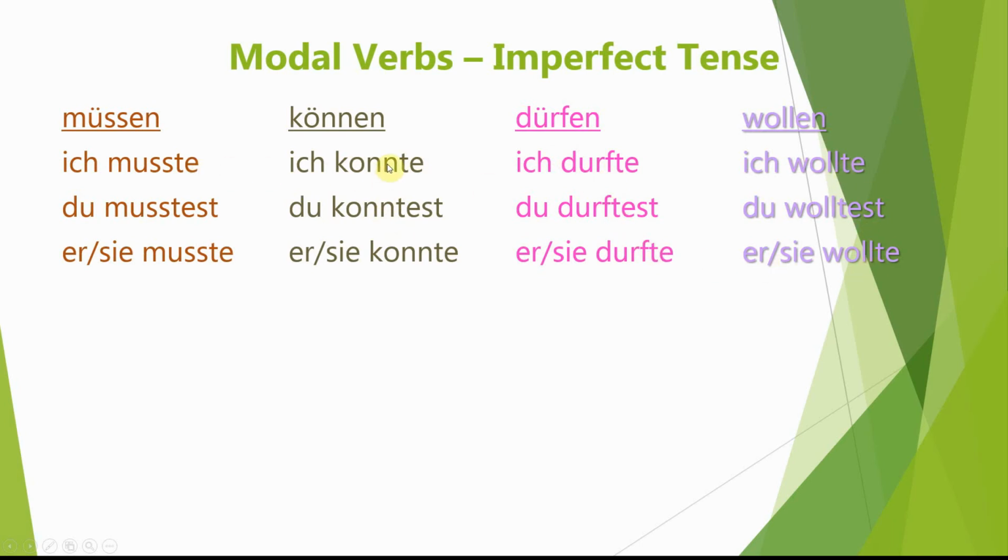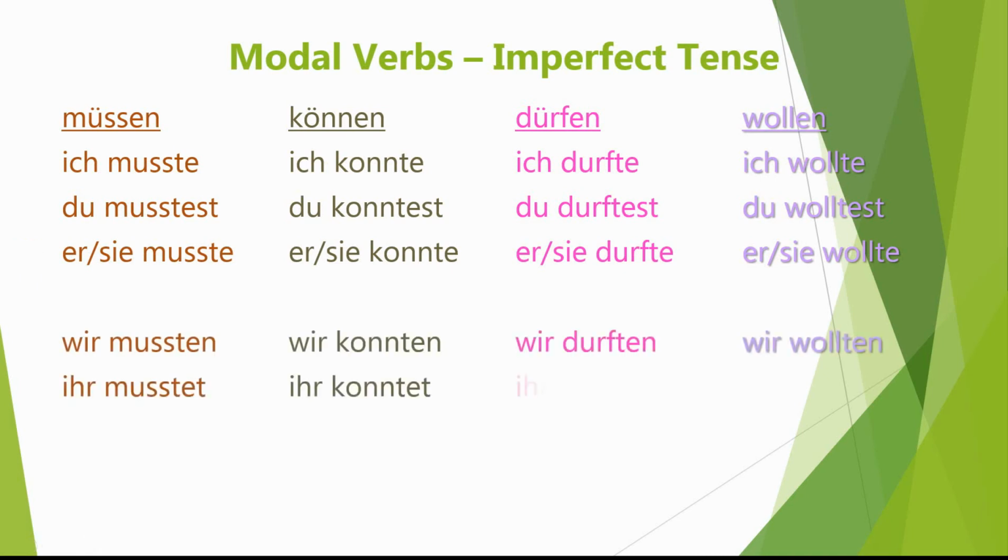Now the ich forms do end in E, they actually end in te for all of them, as do the er, sie, es, man forms. So again, the ich forms and the er, sie, es forms are still the same as each other, but they just end in te now. And even though there is a T that has appeared in the du forms, they still end in est, st. So the plural forms look like this.